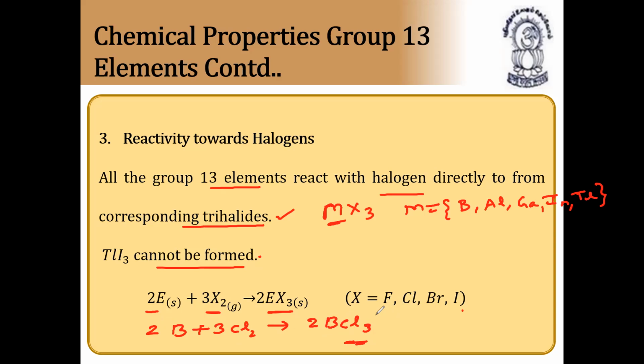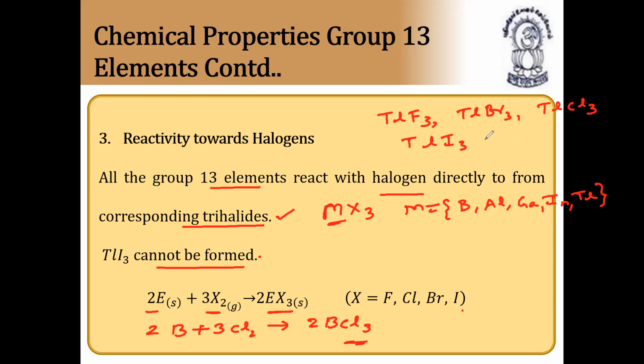All possible halides have been prepared for all 13 group elements except thallium, for which thallium trifluoride, thallium trichloride, and thallium tribromide have been obtained. Thallium triiodide cannot be obtained because of large size.